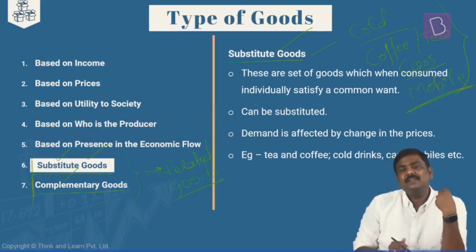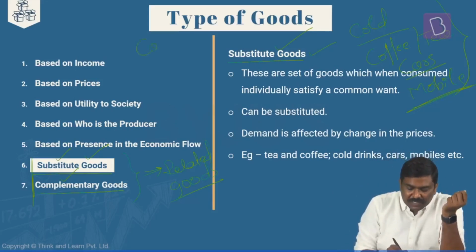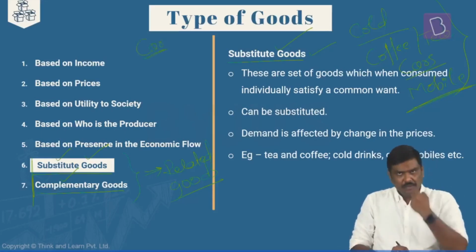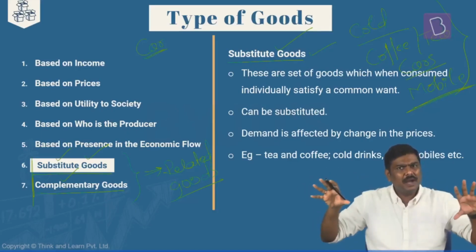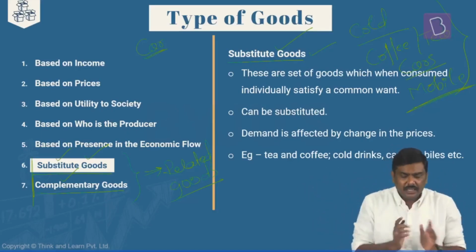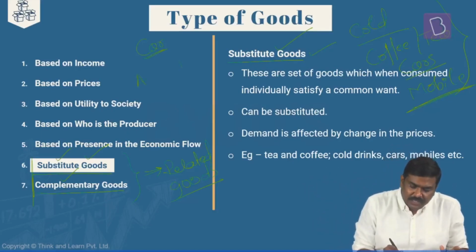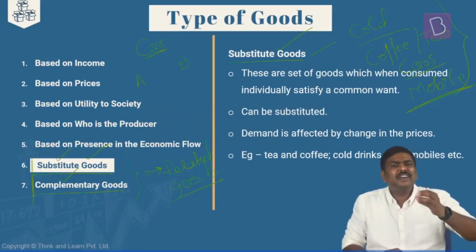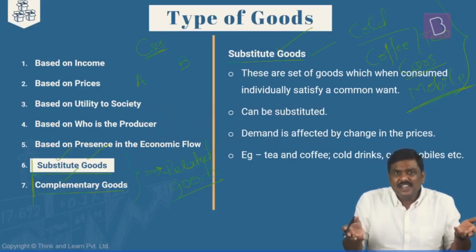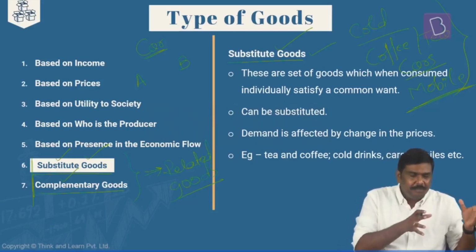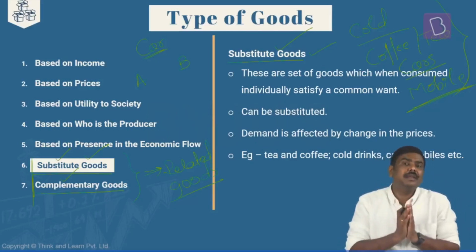Meaning what? Let's take a simple example. You want to purchase a car. Just like you, there will be multiple buyers in the market. Now imagine there are two cars, A and B. Both provide almost similar features. The only difference is that A is manufactured by one company and B by some other company.